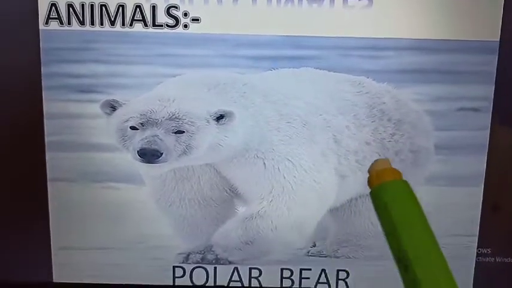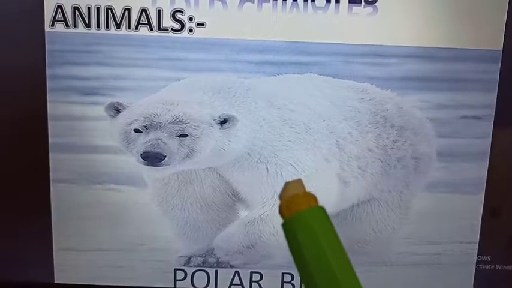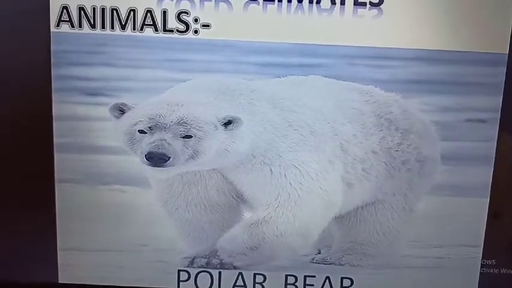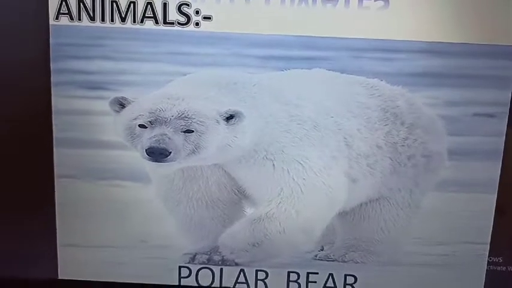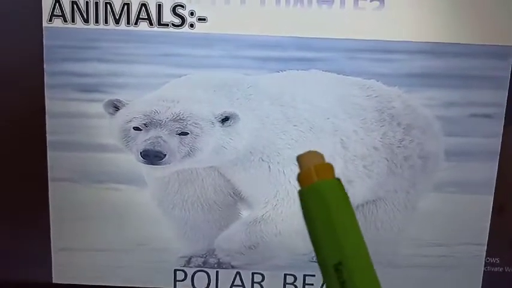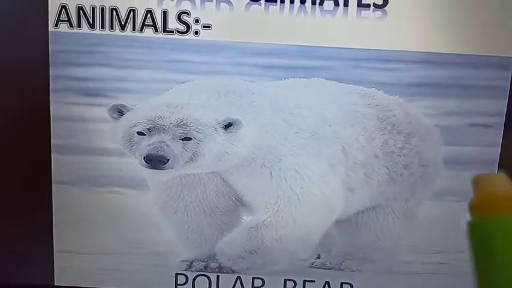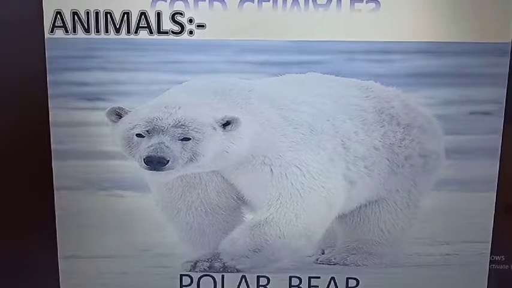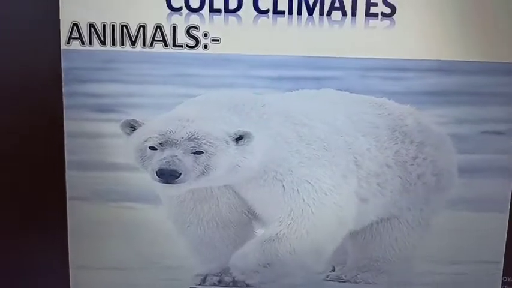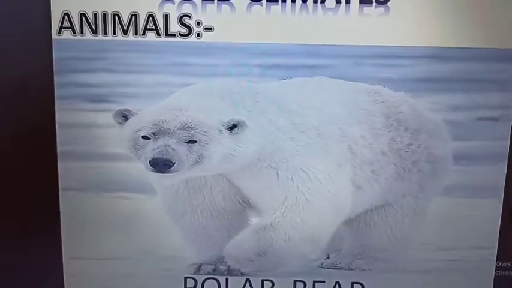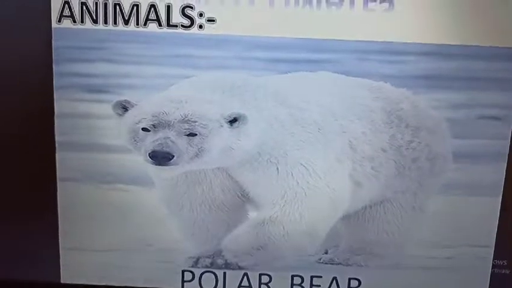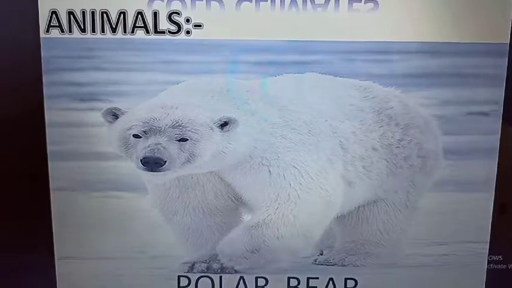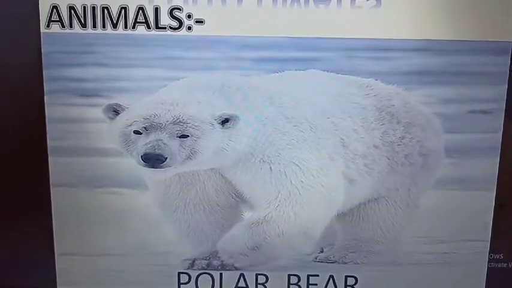You can easily see that fur means thick hair. The skin is covered with thick hair, which is called fur, and with the help of this fur it cannot feel cold. It helps the polar bear to live properly in those cold climatic conditions.